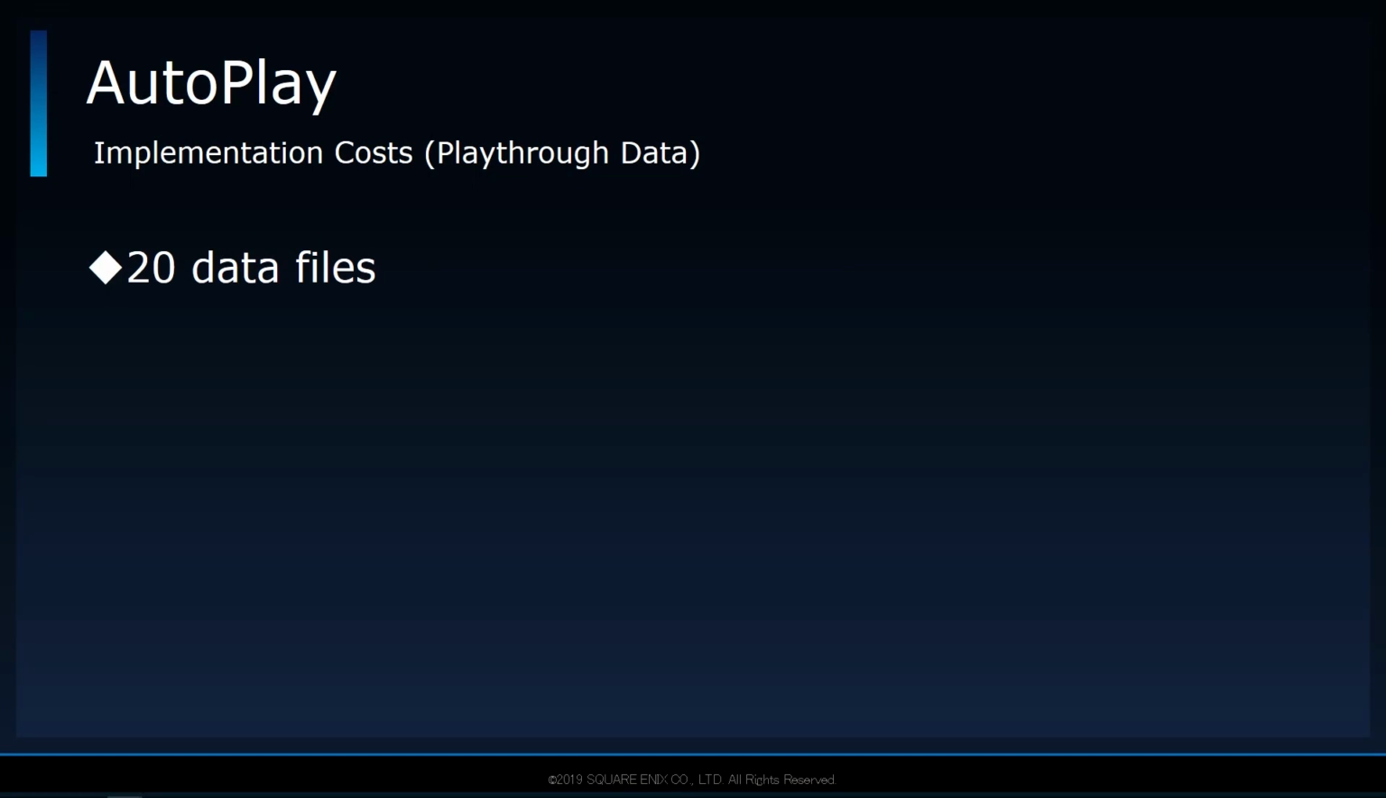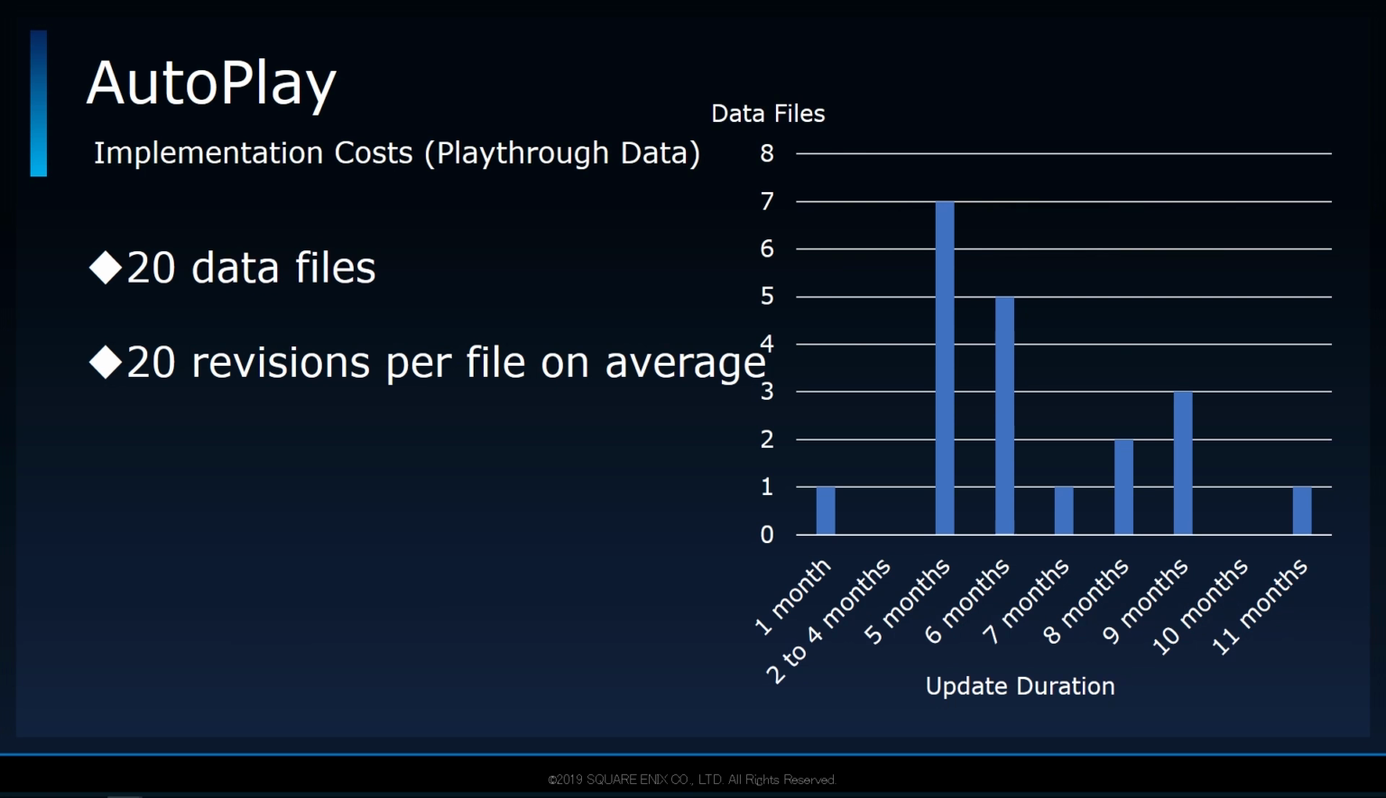Regarding the data files, in the end, there were 20 of them in total. This includes files for each world and files for progressing in between the worlds. There were 400 total revisions across all the files, so each file had taken roughly 20 revisions. And based on the graph shown, it took on average 6 months of support per data file.